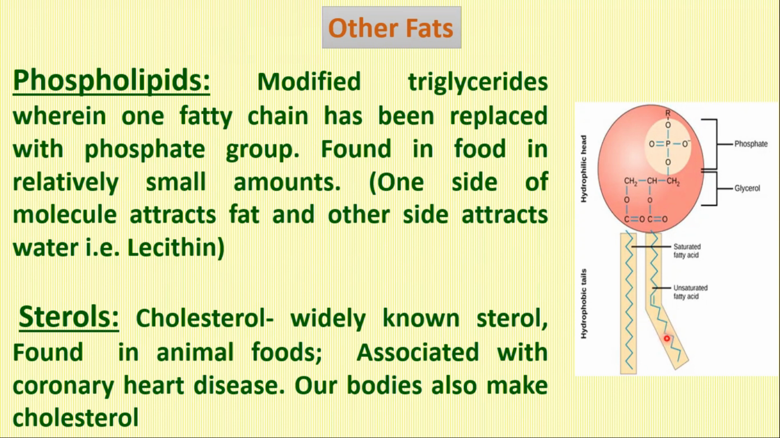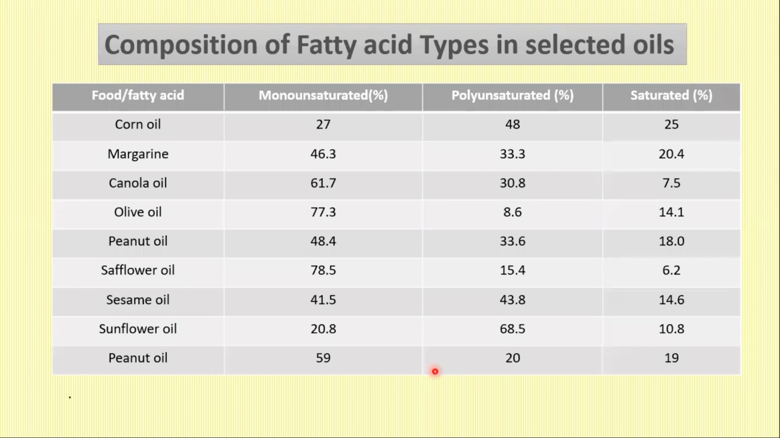The cells, as we know, have bilayers, and therefore there's an aqueous layer inside and an aqueous layer outside, whereas in between there's a hydrophobic region because of the hydrophobic chains of these phospholipids. The other fats are sterols, like cholesterol. Composition of fatty acids in selected oils, as you can see here.